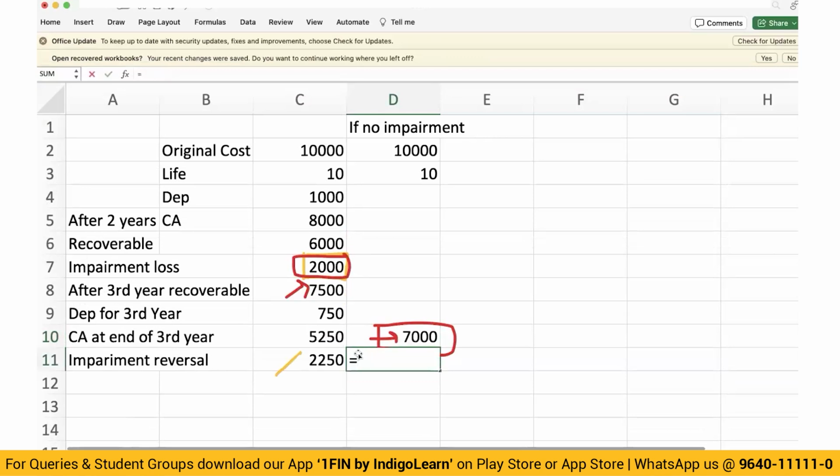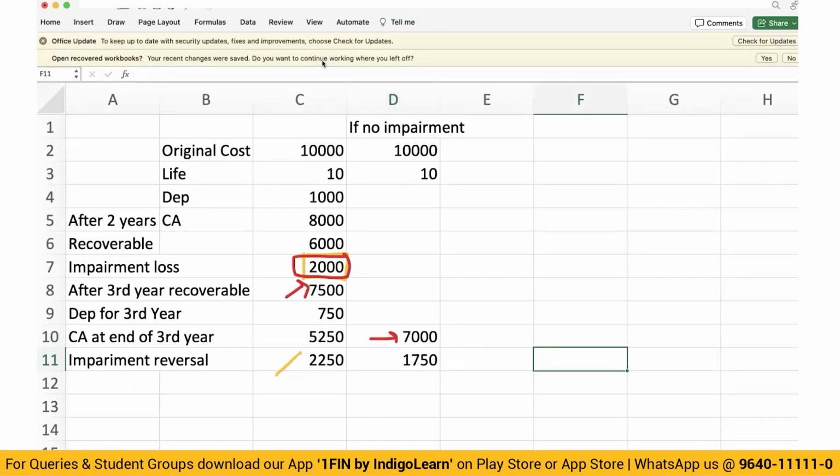Reversal actually can be 7,000 minus 5,250. Only 1,750 can be reversed. Are we clear? There is no question as such given, but this is a simple understanding. You just need to calculate, if no impairment, what should have been the carrying amount. Okay, so that is it about impairment.